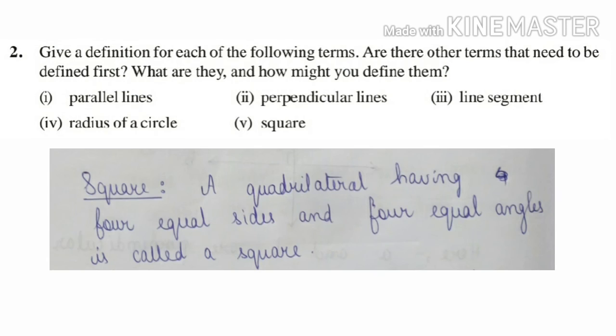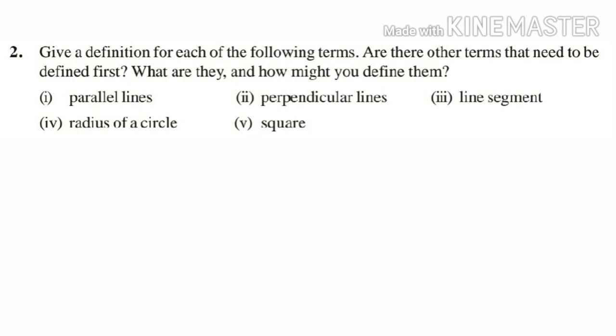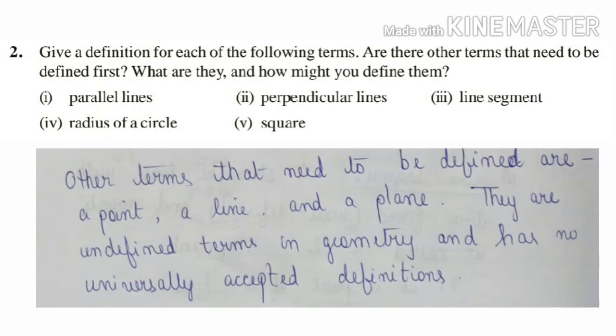Answer: a quadrilateral having 4 equal sides and 4 equal angles is called a square. Other terms that need to be defined are a point, a line, and a plane. They are undefined terms in geometry and have no universally accepted definitions.